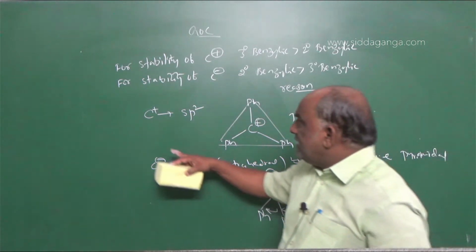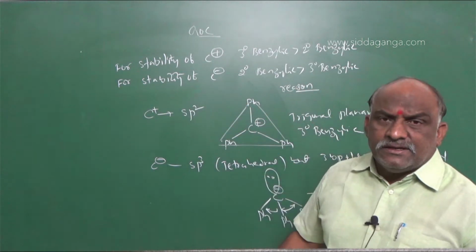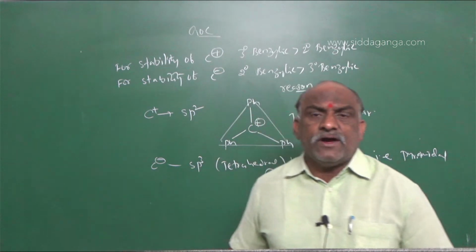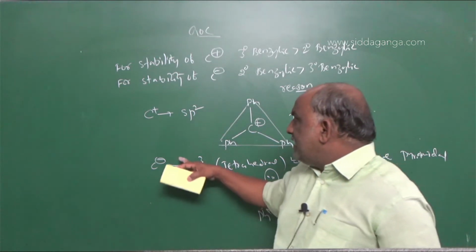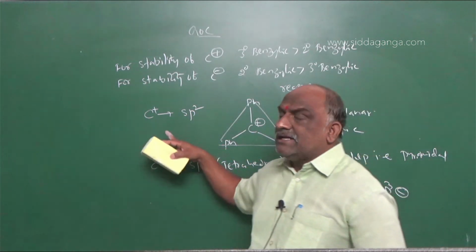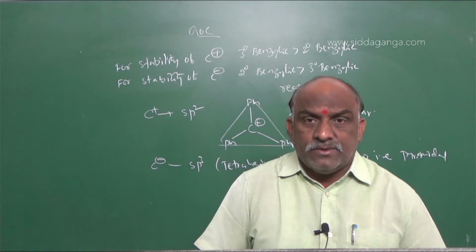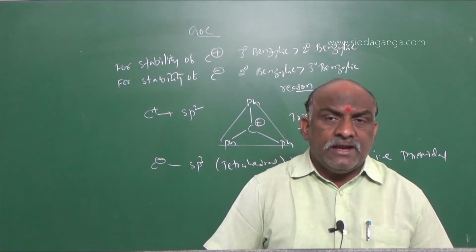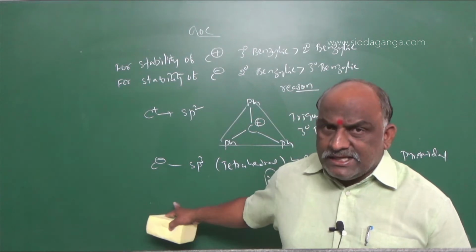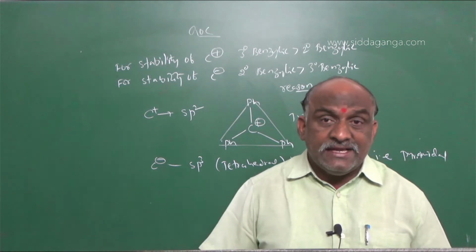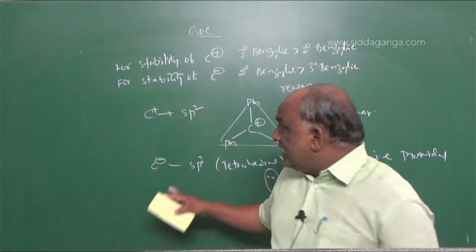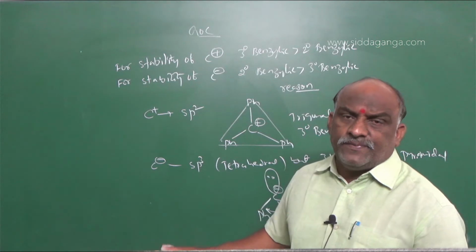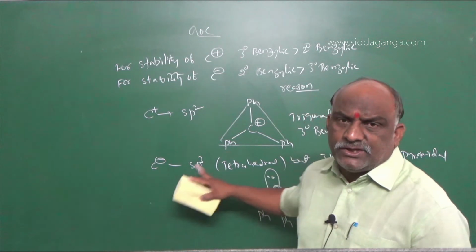For relative stability of C minus, as the number of bonds increases, like a triple bond, s character increases, and stability of the carbanion increases. Generally carbanions are sp3 carbons. Carbocations and carbon free radicals are sp2 carbons. Remember, this is very, very important. Suppose the carbanion is in conjugation, then that is sp2. Remember that point also.